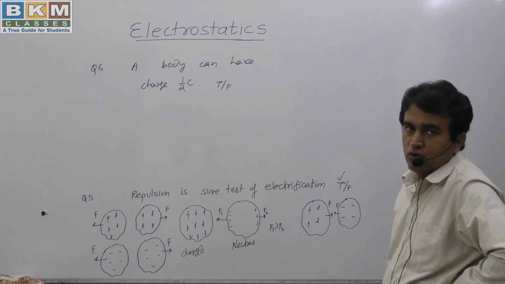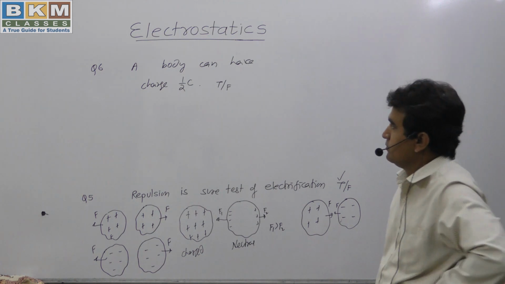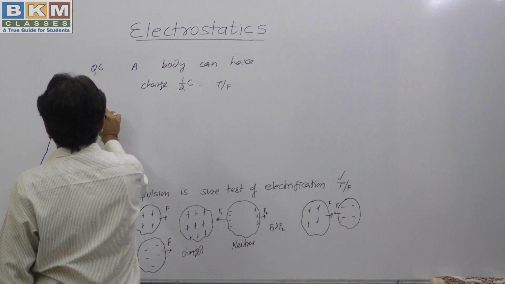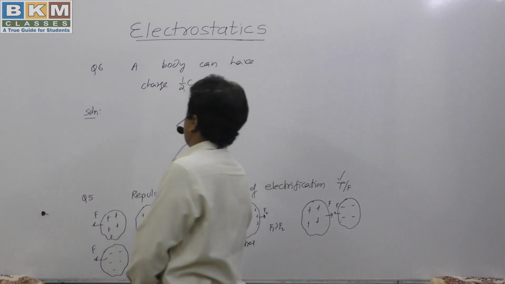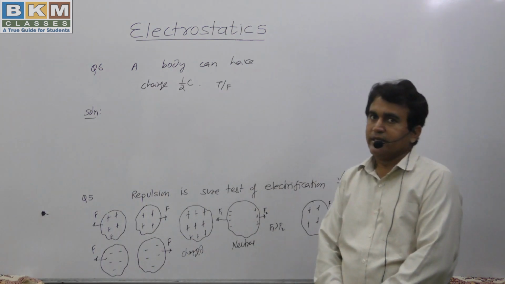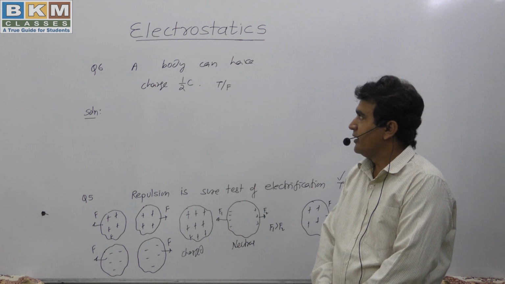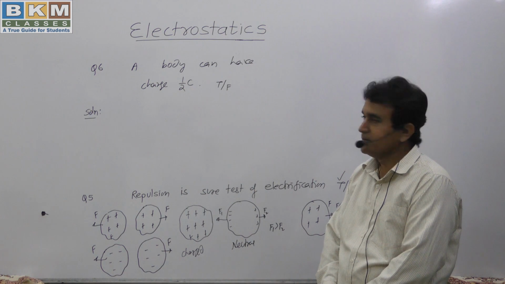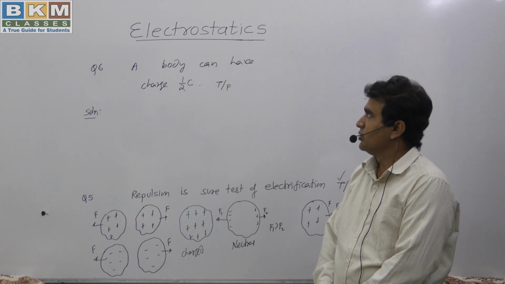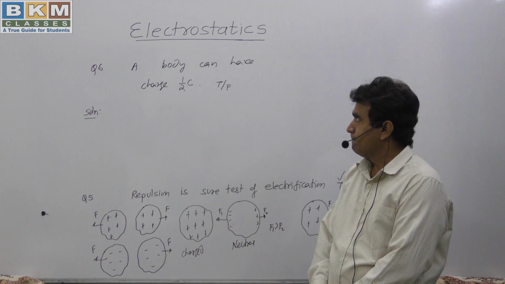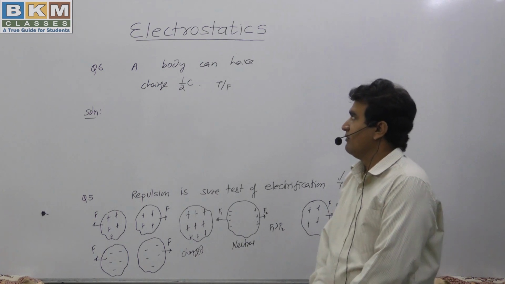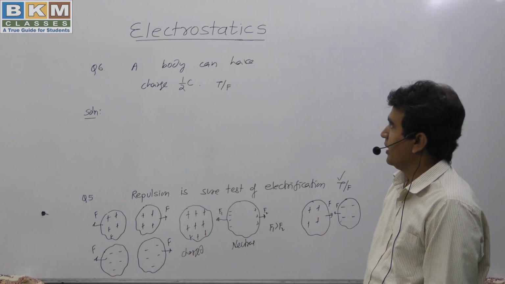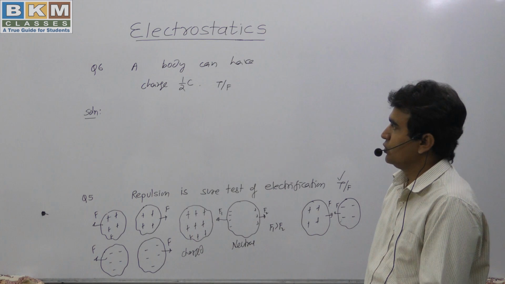Have you thought about this? Let me solve this for you. Some might think, why can't it be possible? Everything is possible, so it may be possible. How can we solve this question? It is just asking whether a body can have half coulomb charge. If we give half coulomb charge, then it will have it. So we will say that it is true.